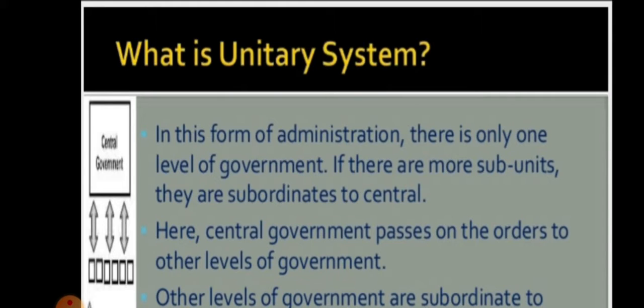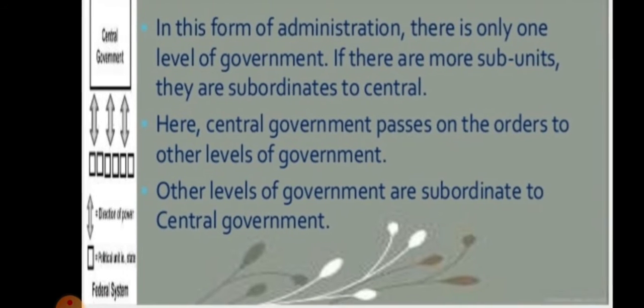As you have seen, in the federal system the state government enjoys independent power and the central government enjoys independent power, and they are both answerable towards the citizens only. The state government is not answerable to the central government. So this is the major difference between them. In this sense federations are contrasted with unitary government. Under the unitary system either there is only one level of government or the subunits are subordinate to the central government, but in the federal system the central government cannot order the state government to do something. So this is the difference you can see here.